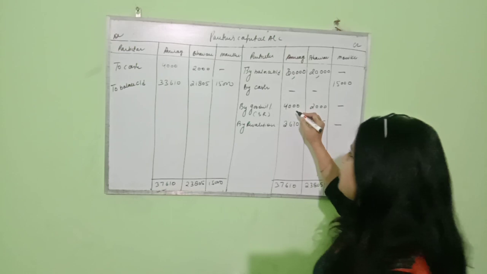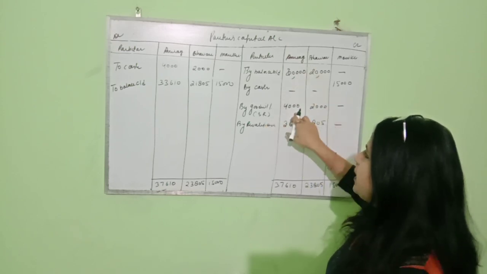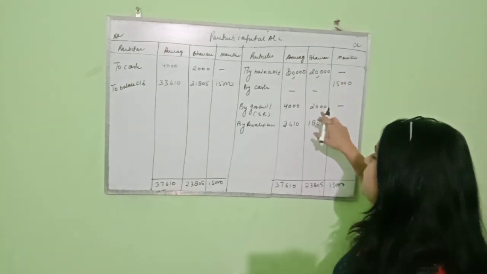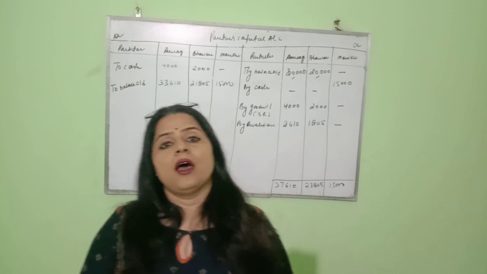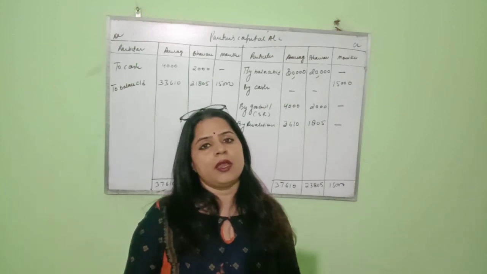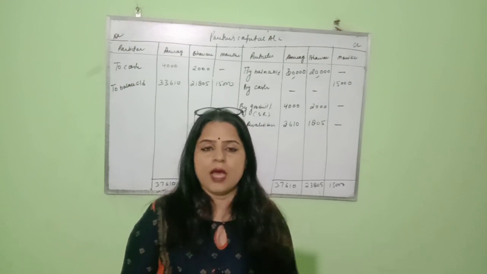Sacrificing ratio. So Anurag will get 4,000 and Bhavna will get 2,000. And in the given question it is given that the partners had withdrawn the amount of goodwill.